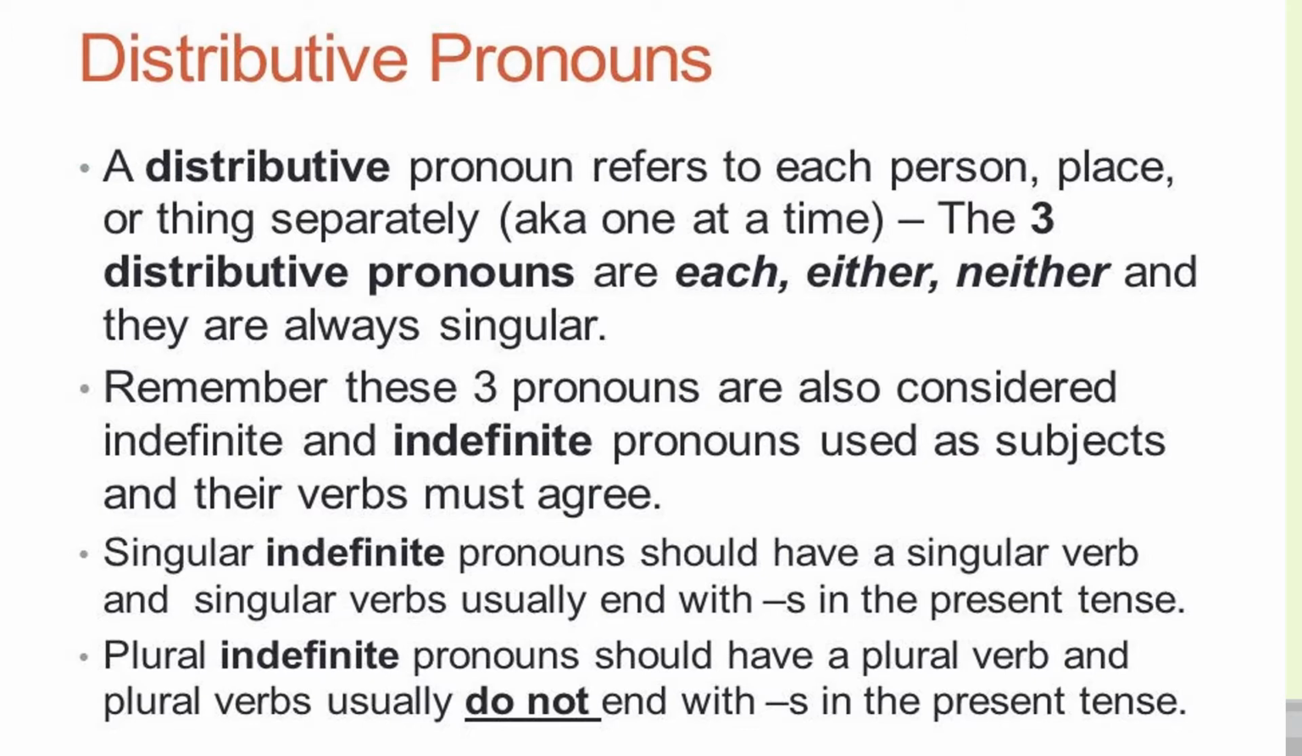tense. The example that I would like to give you of distributive pronoun is, each one of you will get a toffee. So here, when I'm talking about each one of you, that means every single person. And suppose another example, if I say, neither you nor your friend will go to the library. So here again, I'm talking about two individuals, neither you nor your friend.